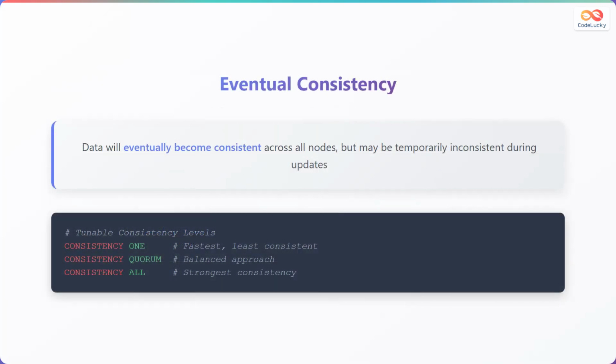Cassandra implements eventual consistency, which means data will eventually become consistent across all nodes, but may be temporarily inconsistent during updates. This approach prioritizes availability and partition tolerance over immediate consistency. Cassandra offers tunable consistency levels that allow you to balance between performance and consistency requirements. The ONE consistency level provides the fastest performance with the least consistency guarantees. QUORUM offers a balanced approach by requiring a majority of replicas to respond. ALL provides the strongest consistency, but at the cost of performance, as it requires all replicas to acknowledge the operation.